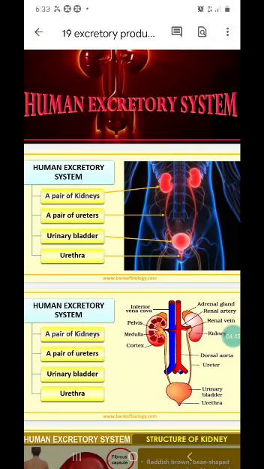This is the human excretory system, and it consists of a pair of kidneys, and a pair of ureters coming out of the kidneys. The two ureters join to form a urinary bladder where the urine is stored for a while, and it is excreted out through the urethra. Okay, and the kidneys are located between the thoracic and lumbar vertebrae, right, between the thoracic and lumbar vertebrae.